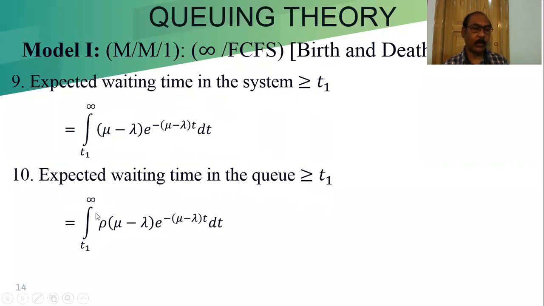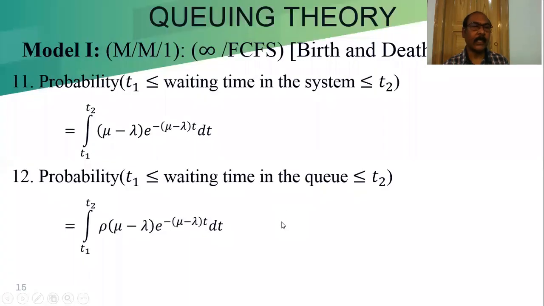Integration from T1 to infinity, rho into mu minus lambda e to the power minus mu minus lambda t dt. After integration, we will get the result. Now, we have to find the probability between two time intervals: the waiting time in the system between the two times, T1 less than or equal to waiting time in the system less than or equal to T2.